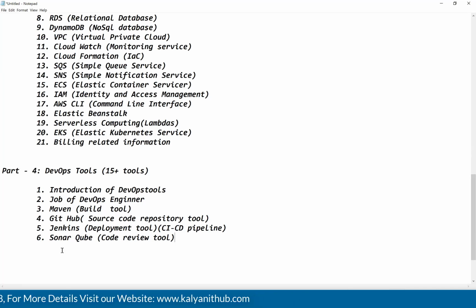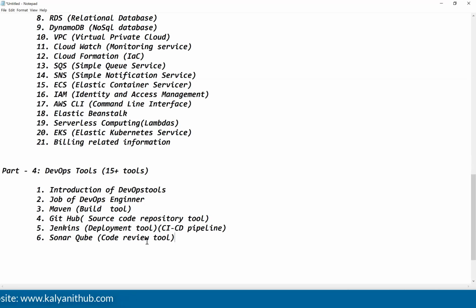Everything should be reviewed by SonarQube, guys. If the code review is a success, then only your application is eligible for the deployment. Otherwise, your application is not eligible for the deployment, guys.